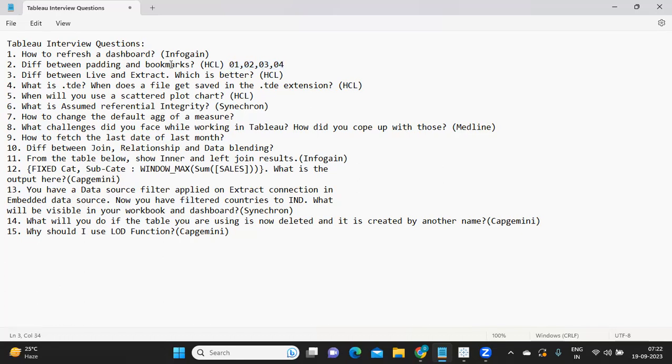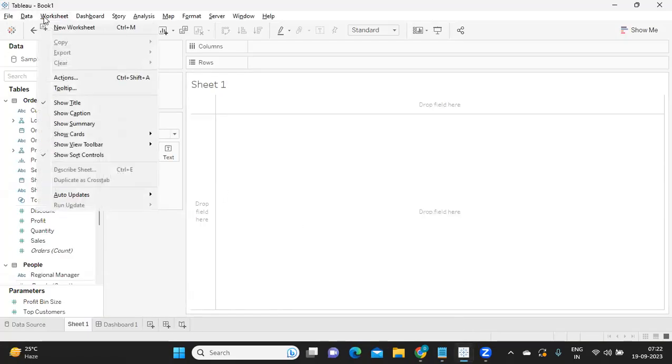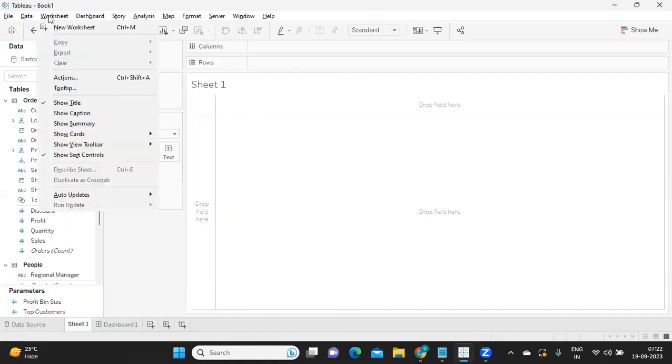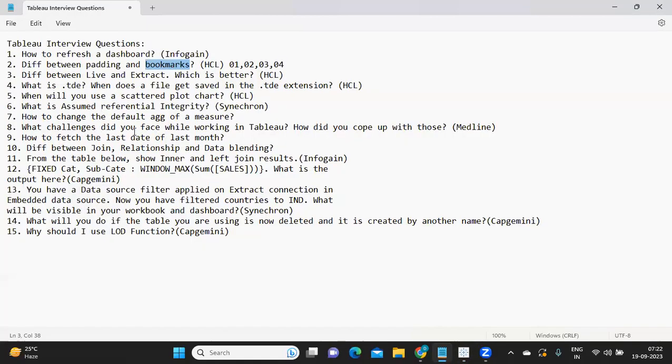Bookmarking means anything that you are frequently visiting, you can mark that as a bookmark here. Okay, so this option is available in Server as well, but here let me see where it is. I think, okay, so you can comment where it is in the comment section. I'll try to add that in the description box for your information.